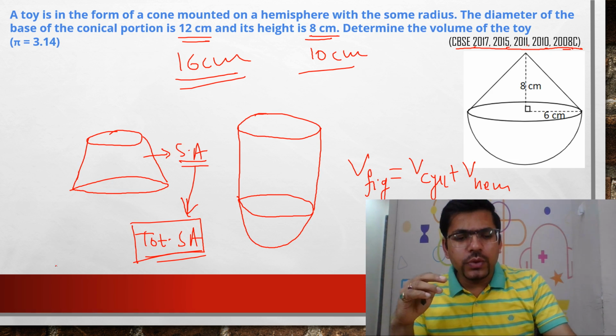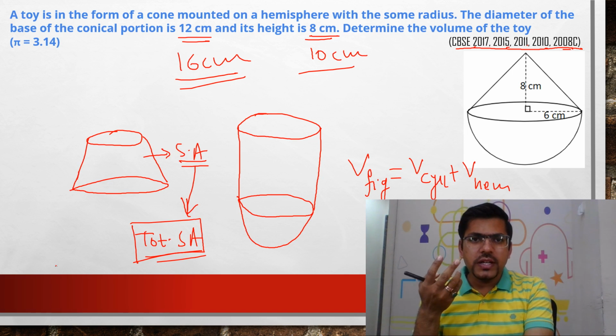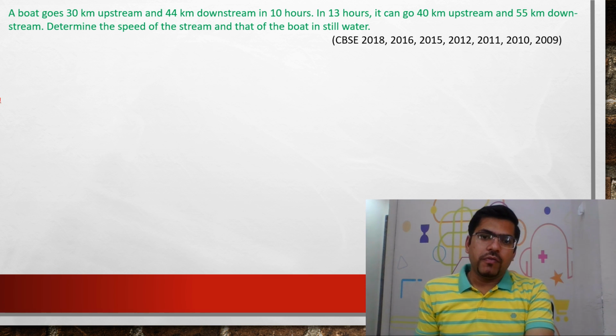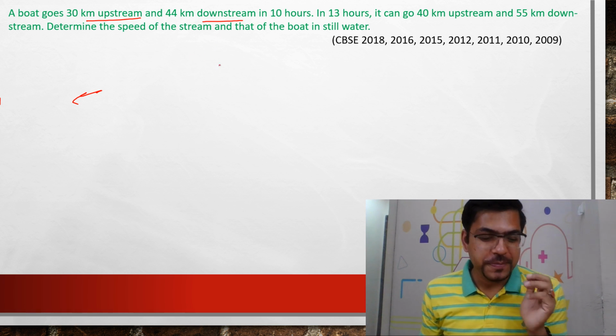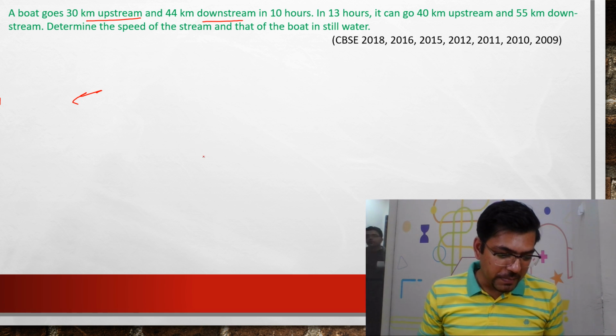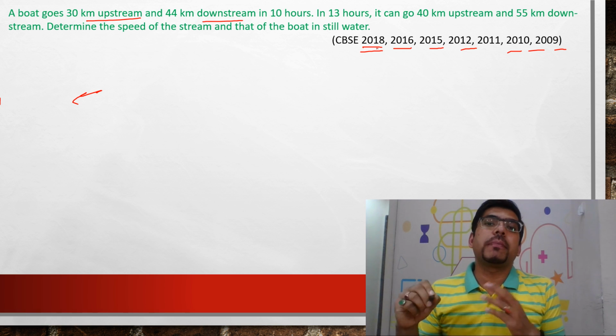So these are a few of the very easy questions. I have just given you a glimpse of one question. Similarly, say for example this question. I guess most of you would be very much familiar with this question, that you would have seen this question multiple times. A boat goes upstream and thereafter downstream. Have you seen it or not? Just tell me. Okay, many of you have said that yes, they have seen it multiple times. Again it's a very easy question, and see the frequency, how many times it has come. Multiple times.